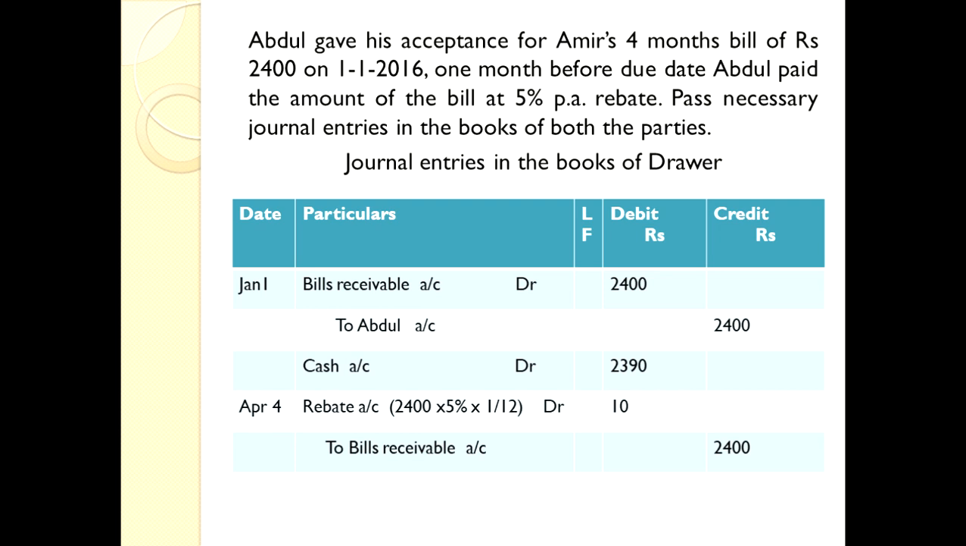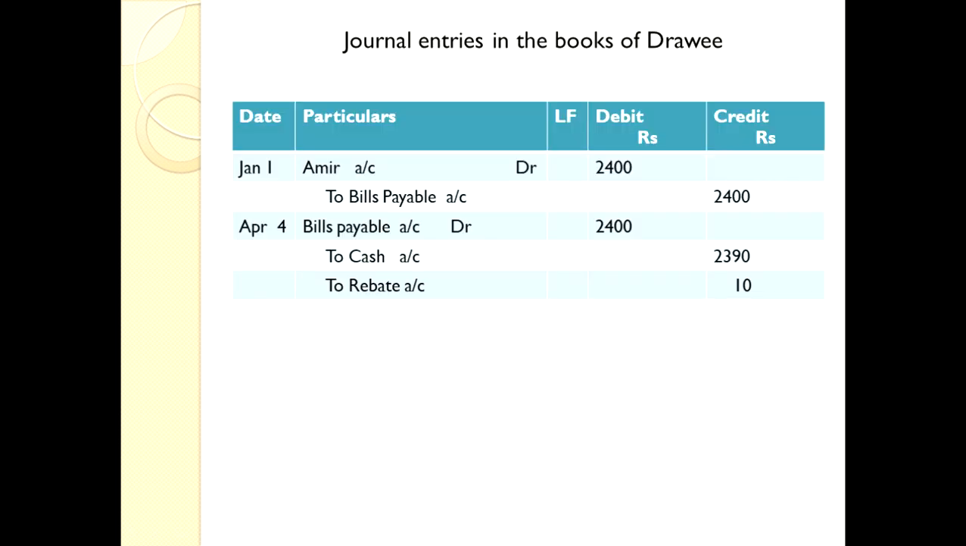So debit what comes in, credit what goes out in this logic. The bills receivable is credited for 2400 rupees. Now let us discuss the entries in the books of drawee. That is too simple. Only two entries have to be passed. The very first one is accepting the bill. After accepting, we are returning the bill to Amir. So debit the receiver, Amir account debtor, credit what goes out. The bill is going out, so bills payable account credited for 2400 rupees.